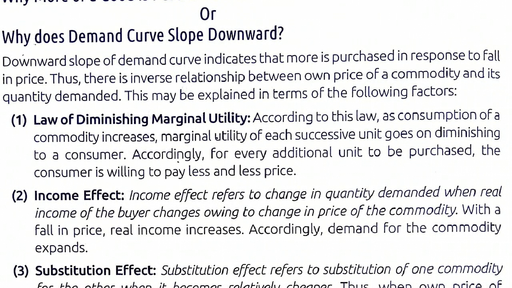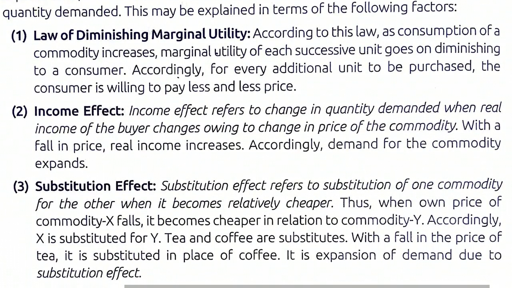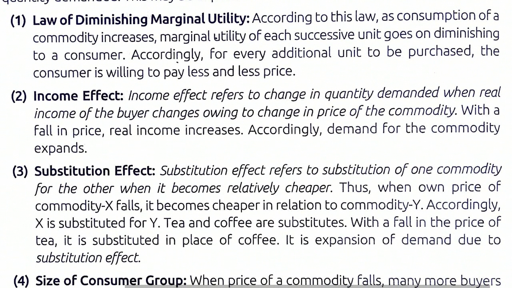So first is law of diminishing marginal utility. According to this law, as a consumer increases the consumption of a commodity, we have learned that when you consume more and more of a particular commodity, the utility derived from each additional unit goes on decreasing.